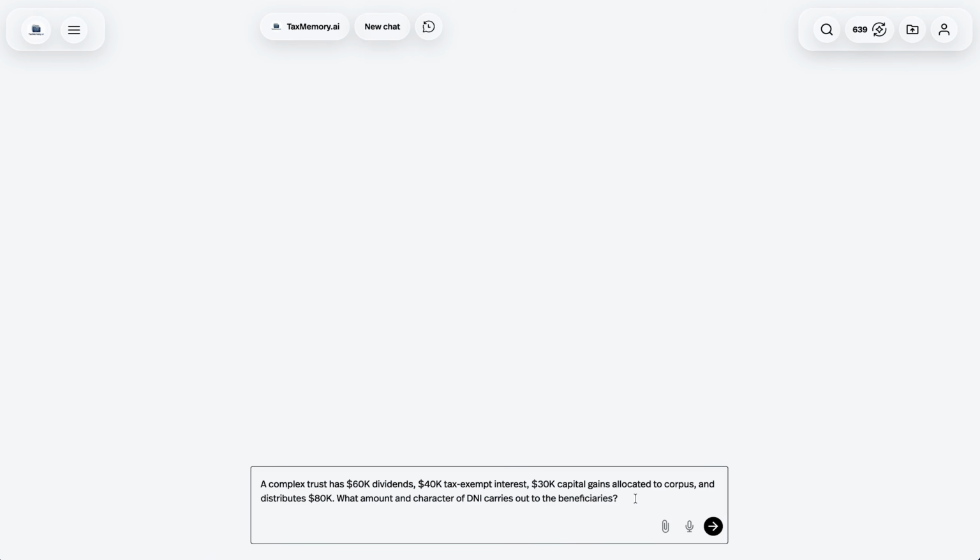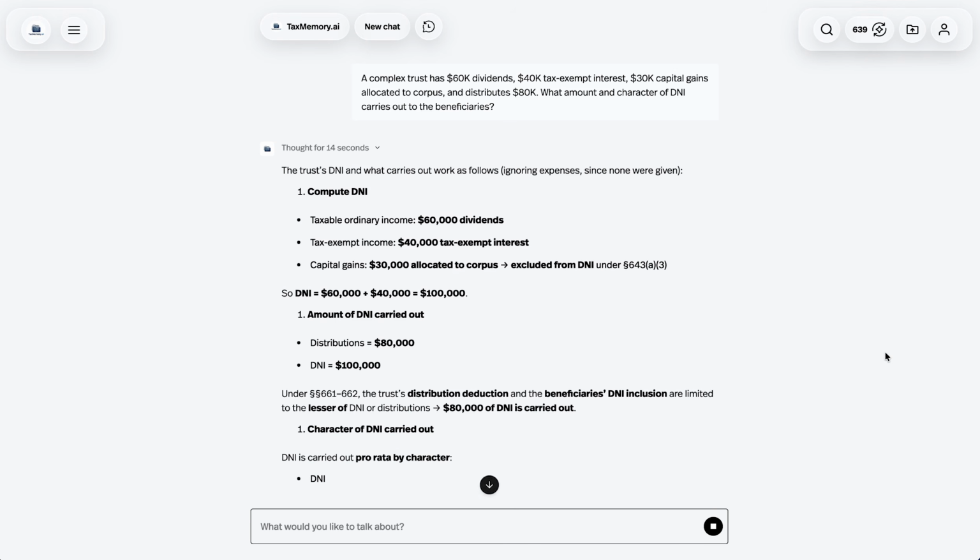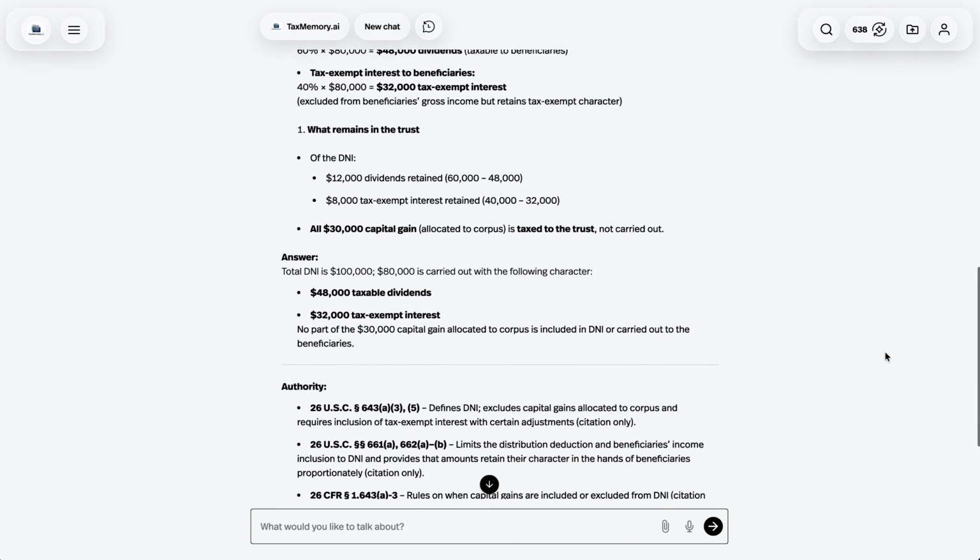Here's the question. A complex trust has $60,000 dividends, $40,000 tax-exempt interest, $30,000 capital gains allocated to corpus, and distributes $80,000. What amount and character of DNI carries out to the beneficiaries? This is a tricky question because it is not just asking for a number.